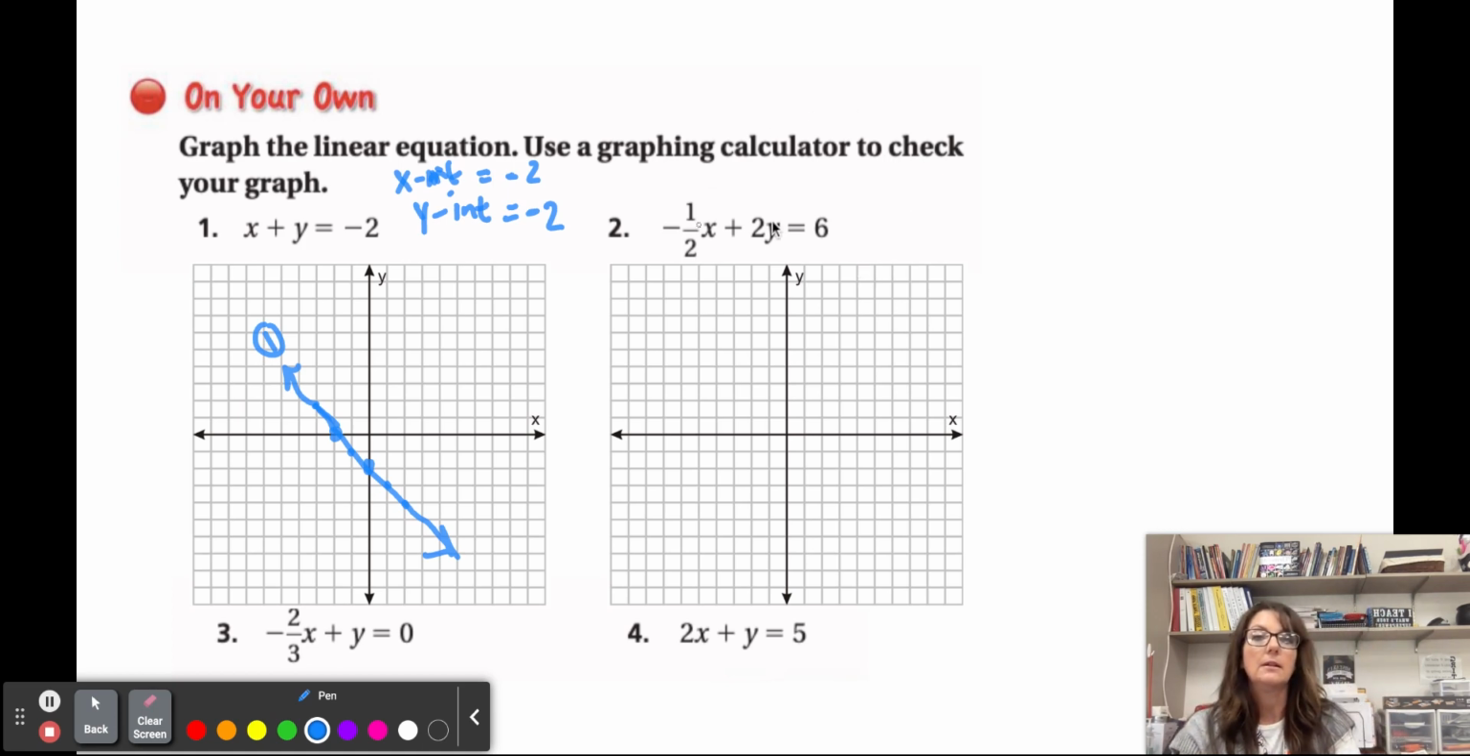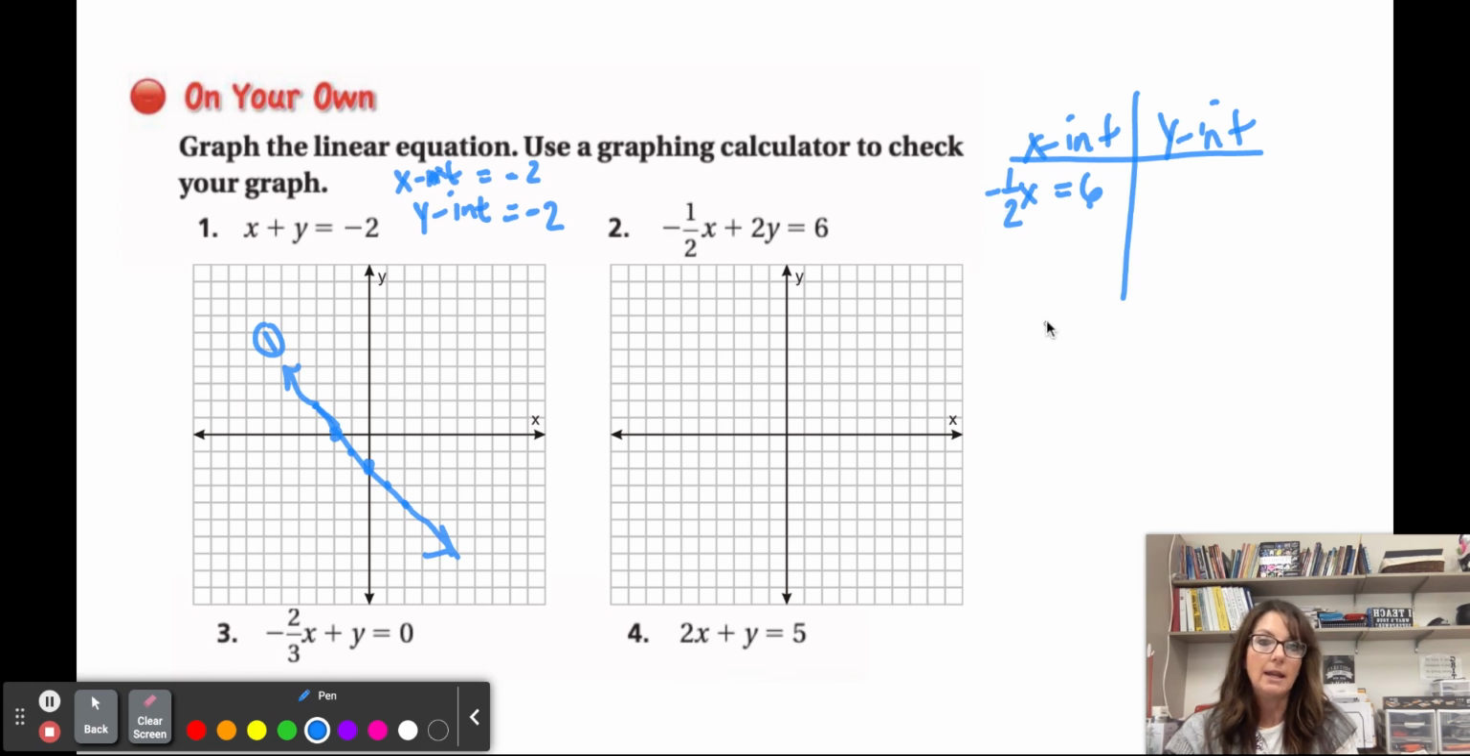I can use my little table values here, my x-intercept and my y-intercept. Again, you can put it in slope-intercept form, but here, if the y-coordinate is 0, 2 times 0 is 0, that whole term disappears. I'm solving -1/2 x is equal to 6. And remember that when you're dividing by -1/2, it's the same as multiplying. So I'm going to be multiplying by -2 here, multiplied by -2 here.